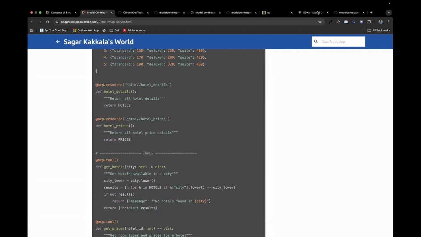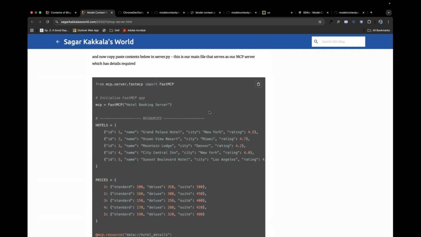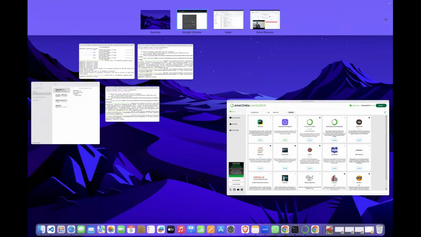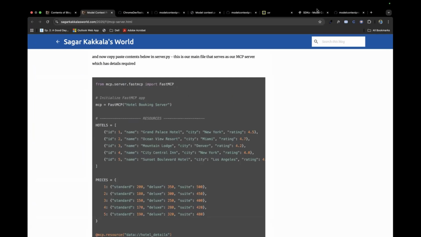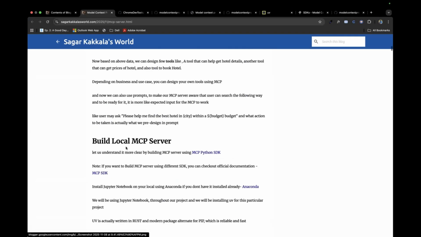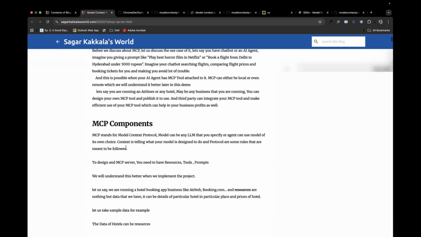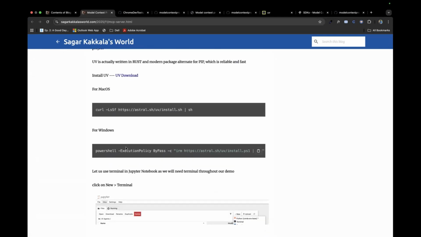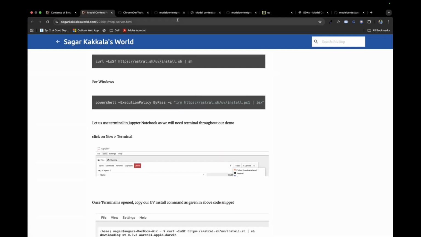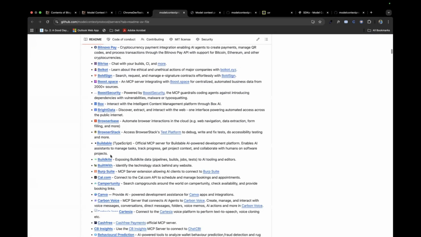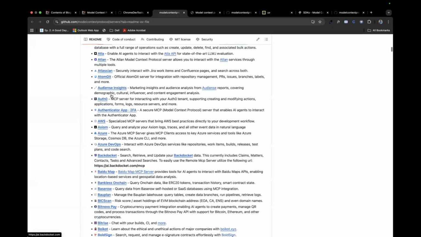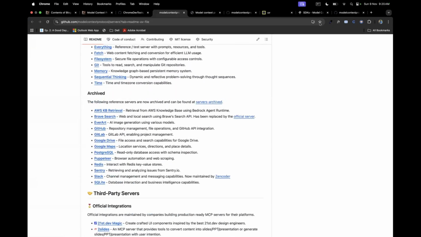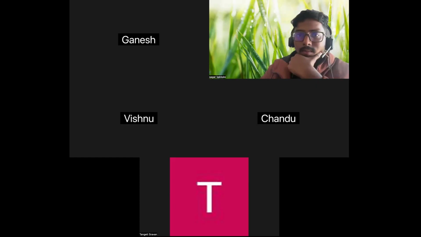Yes. Yeah, clear, sir. Let me stop screen sharing. I think that's all on the MCP part. Here you learned what MCP is, how to design a local MCP, how to integrate your local MCP with your AI agent, and how to integrate remote MCP servers as well. If you want, you could experiment with any remote MCP servers that are available on the official site. Yes, that's all I have.